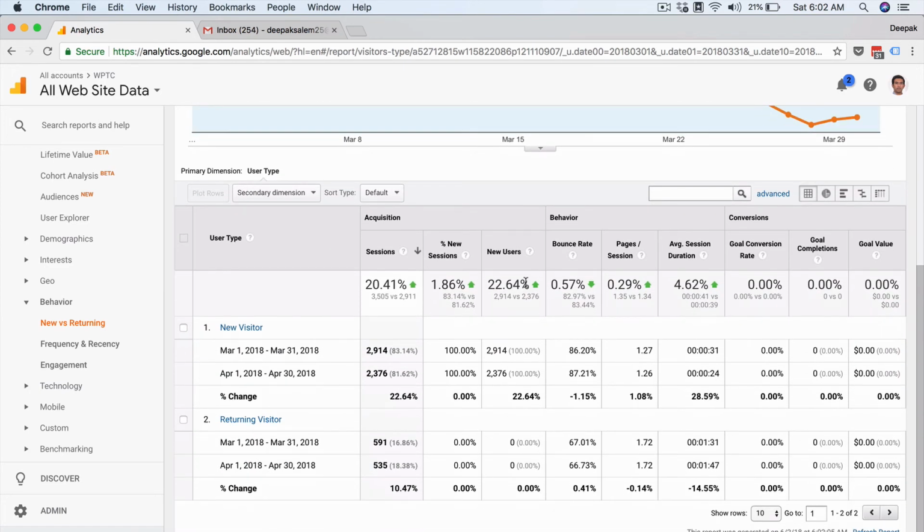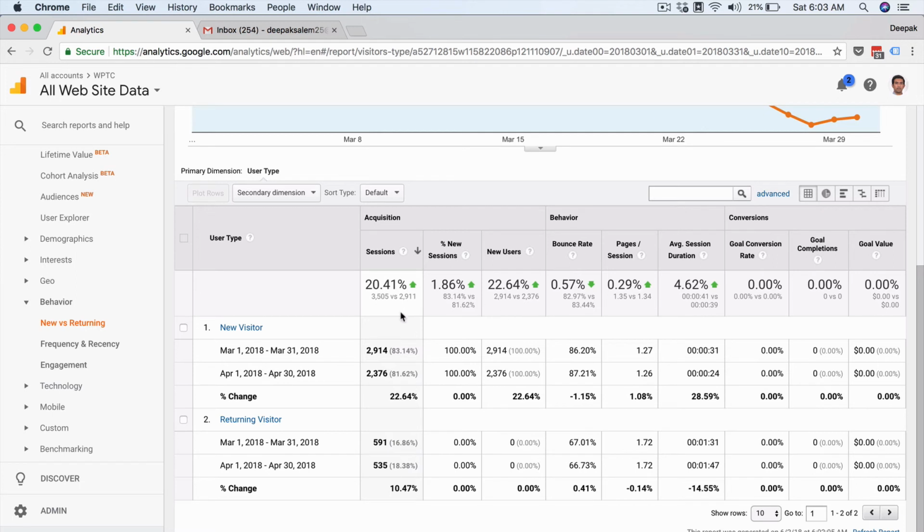So let's say you want to present a report to your client or your employer about the month-on-month performance, or performance compared to previous months. Let's say you joined a company in January and you are working until June, and you want to show your employers that you have improved the traffic stats compared to January since you joined. You can compare January and May, and this is the kind of report you will get.